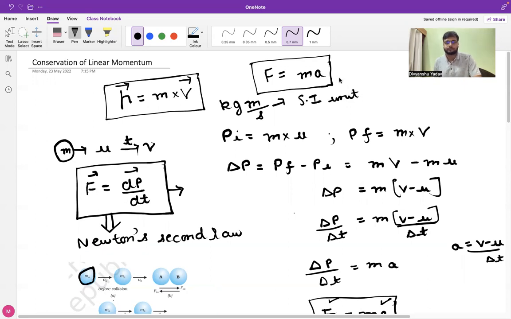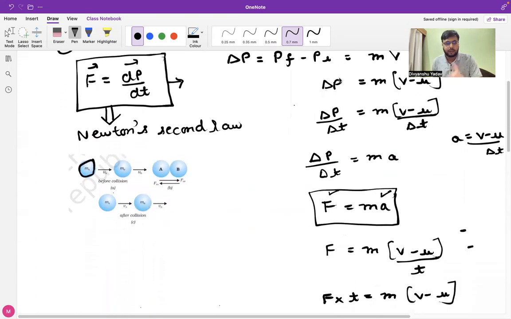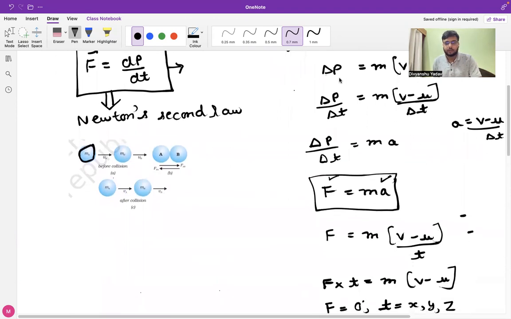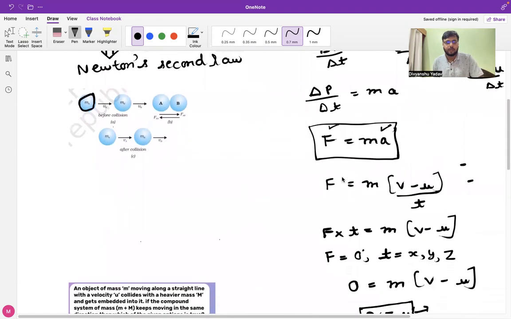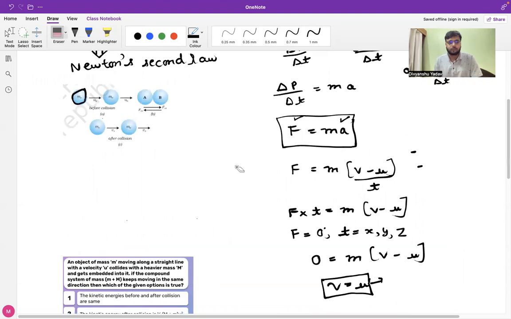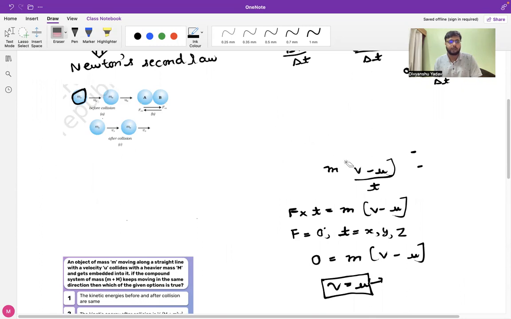Okay. Now, in the second part of this segment, let us deal with the mathematical formulation of the equation for linear momentum. Here you can see a diagram that is drawn on the board. This is a case of ideal collision, and we would be using the case of ideal collision to formulate the equation of linear momentum.